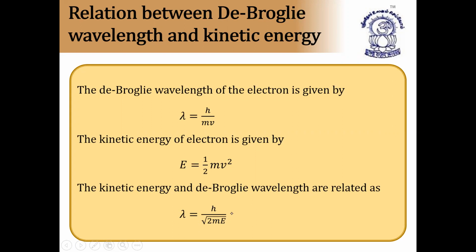So if they directly give the kinetic energy, you can find lambda by using the formula h by root of 2mE, after reducing lambda is h by mv and E is half mv square. If you equate them, straight away you'll get the answer. Lambda is equal to h by root of 2mE, where m is called the mass of the substance and E is called the kinetic energy of that substance.